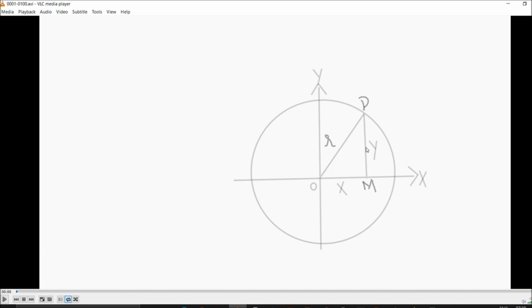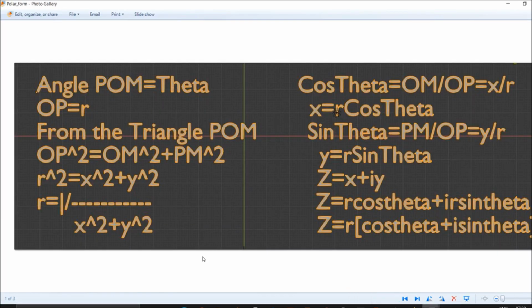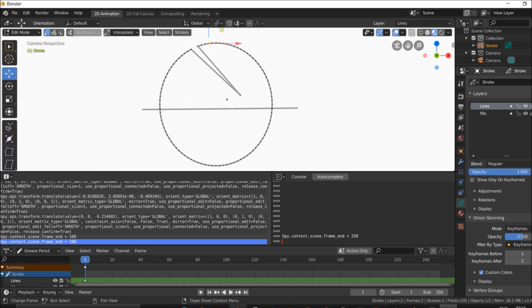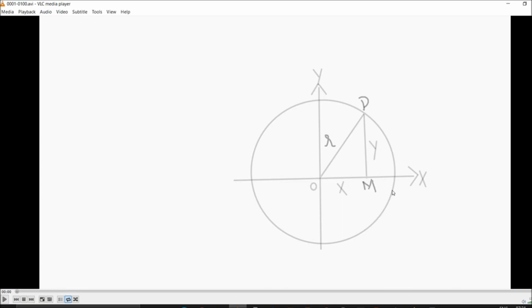So we got r equals root x square plus y square, and we definitely require r and then theta. So we are going to discuss the theta part. Here we got the polar form. So cos theta equals OM by OP, you know that's the cosine function.